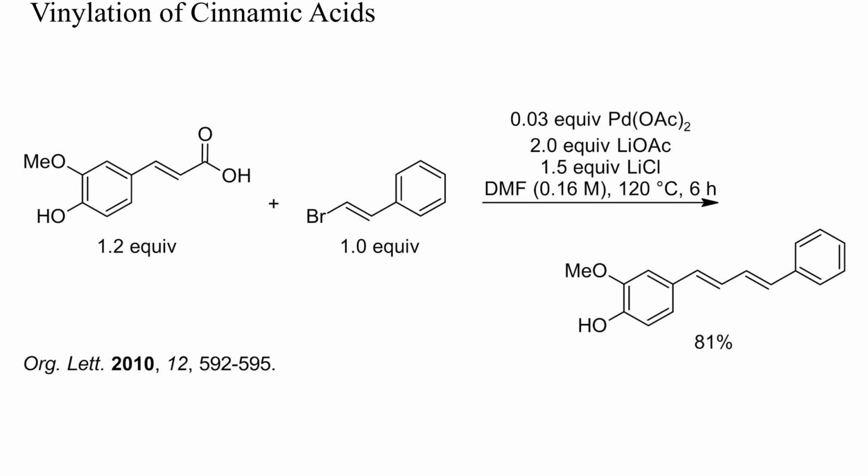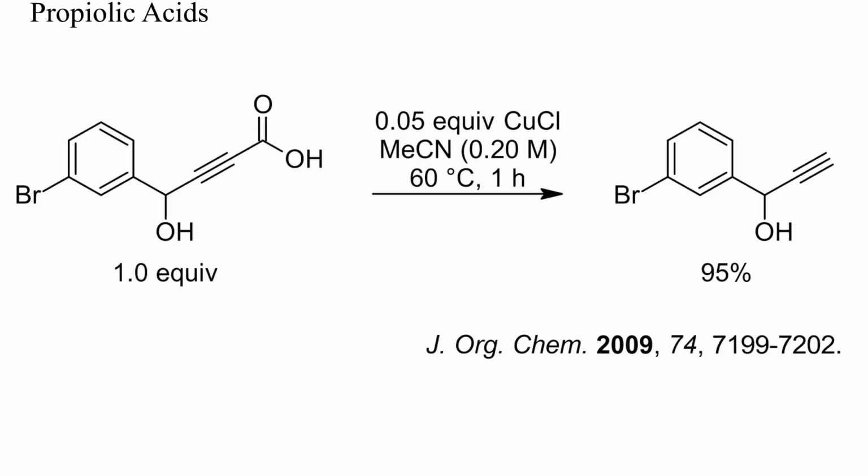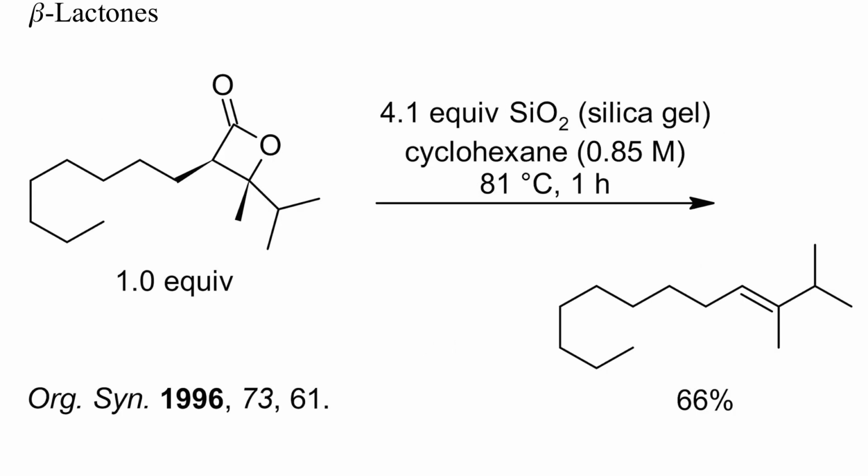Like hydroxybenzoic acids, hydroxycinnamic acids decarboxylate with ease. Terminal alkynes are acidic, and propiolic acids therefore particularly prone to decarboxylation. In this example, such a decarboxylation was brought about by heating in acetonitrile with catalytic copper chloride to 60 degrees Celsius for 1 hour. For many of the acids discussed by now, there are one-pot procedures where an ester of these acids is saponified and decarboxylated in one step.